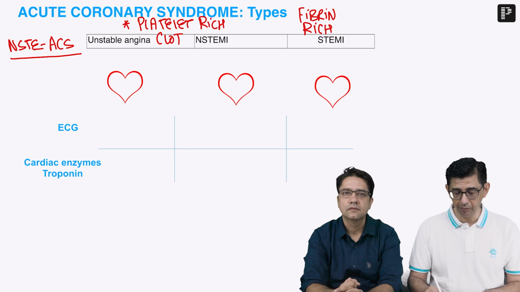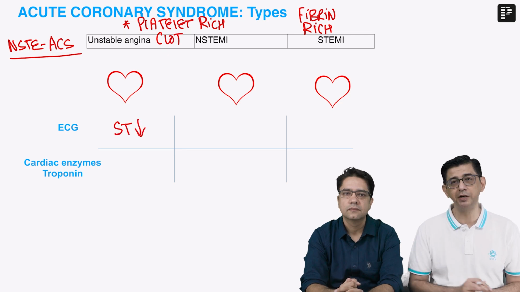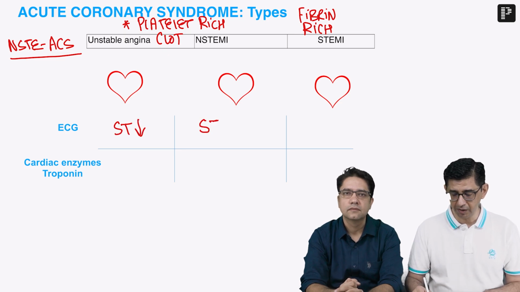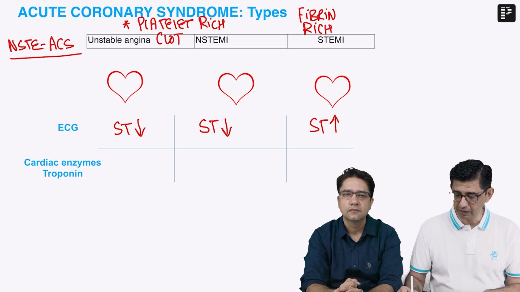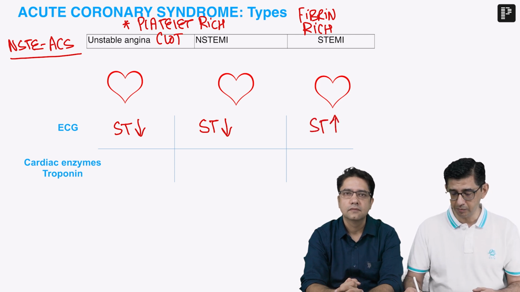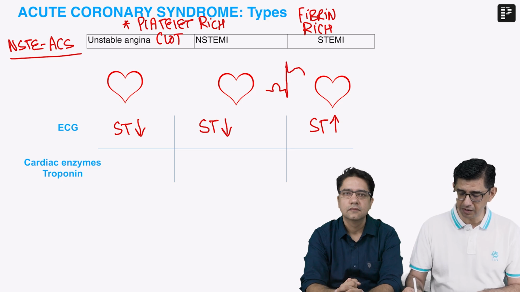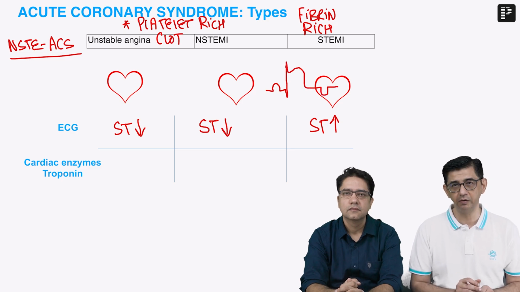And one of the highlights would be that in unstable angina, obviously there would be an ST depression present. For non-ST elevation MI, again ST depression would be present, but in ST elevation MI, obviously you would be having that classical Pardee sign, which I'm just going to hand draw before you. This would be the ST elevation with a convexity with a T wave inversion.